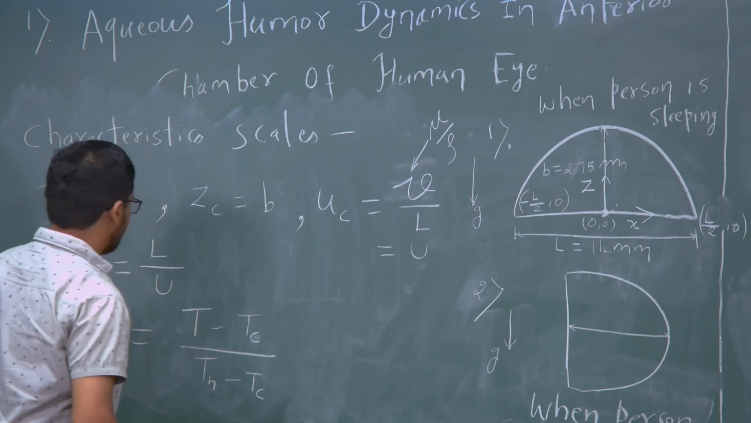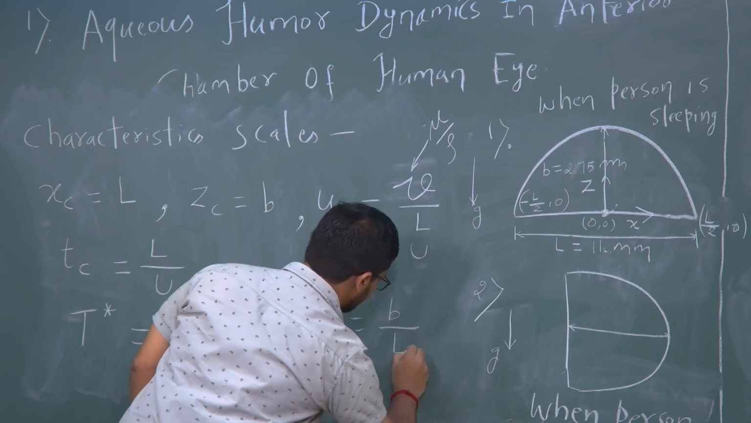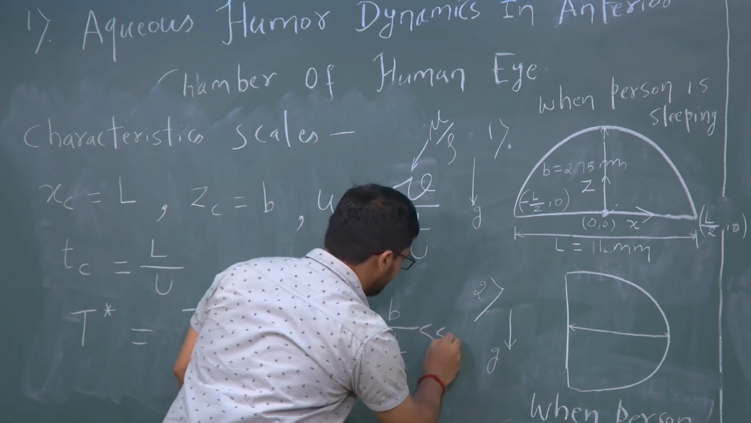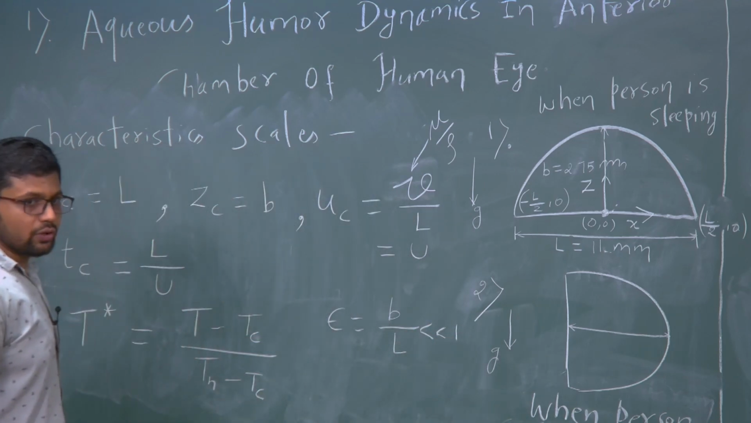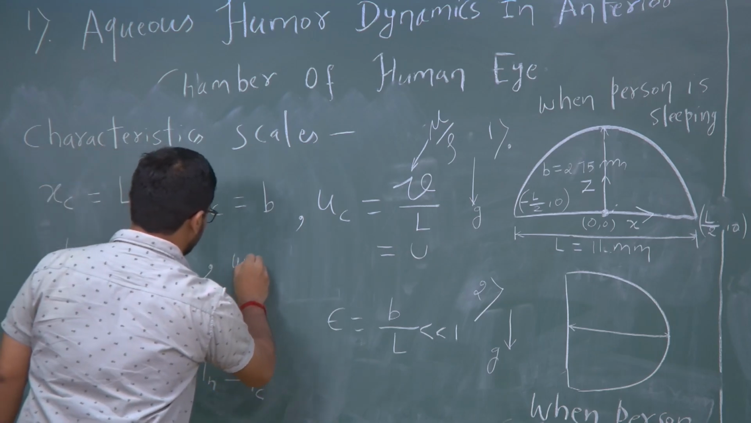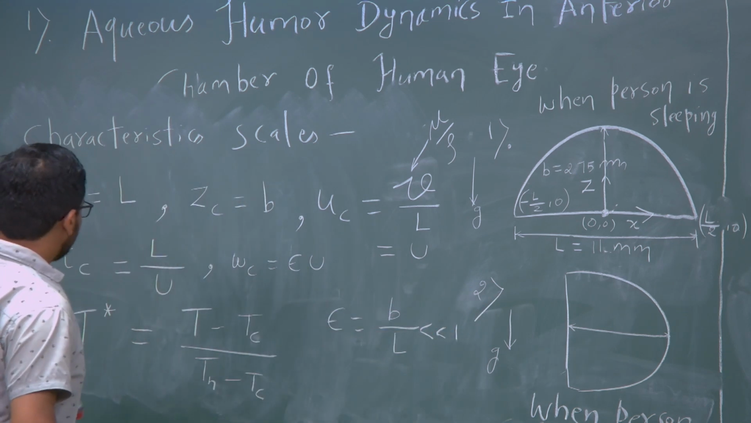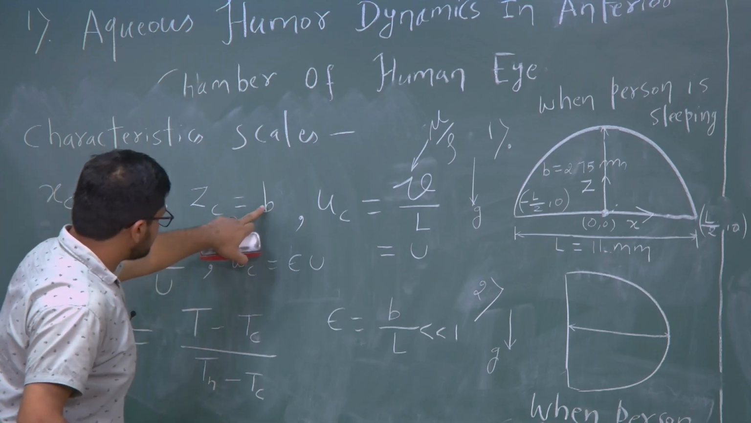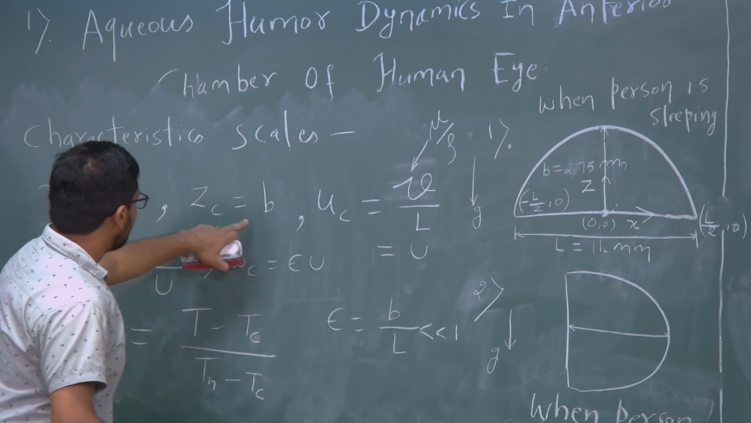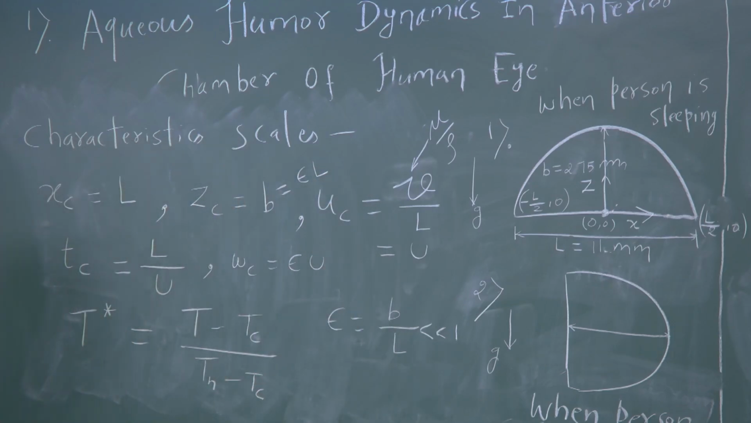So, epsilon is another quantity which is the ratio of the depth of the anterior chamber upon the width of the anterior chamber, and this will be less than 1. So, this is a small quantity and this is epsilon. Here WC will come as epsilon times U, we saw it earlier, and if we want to replace this B, then B will be equal to epsilon times L from here. So, I will write B as epsilon times L.